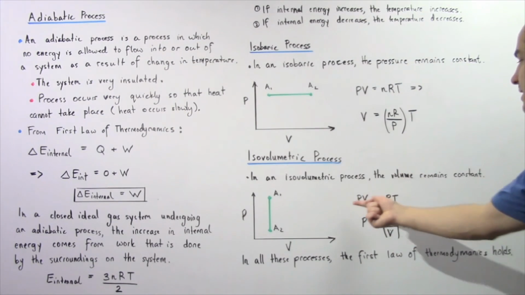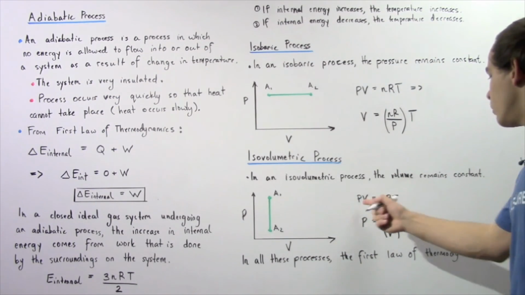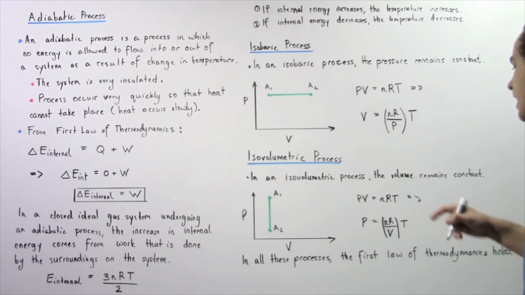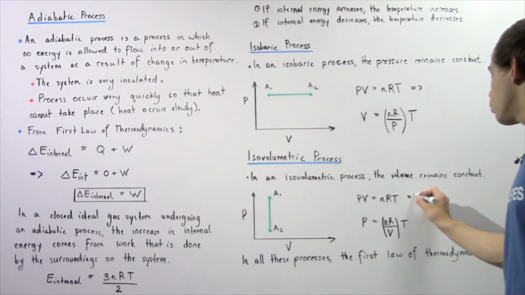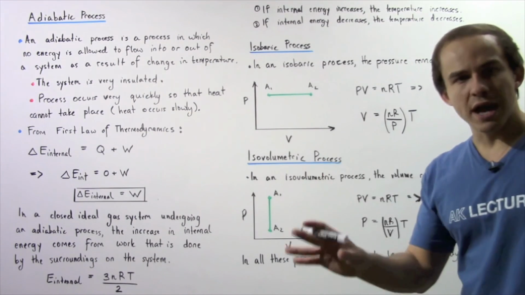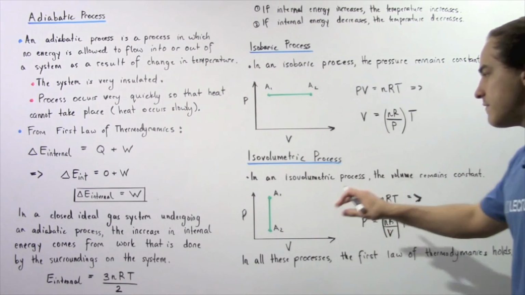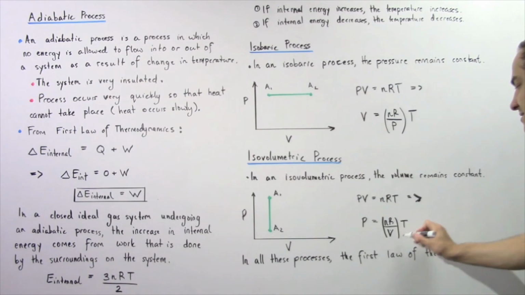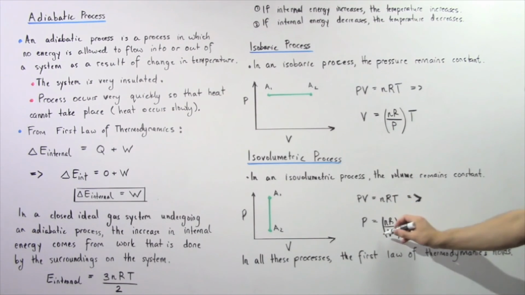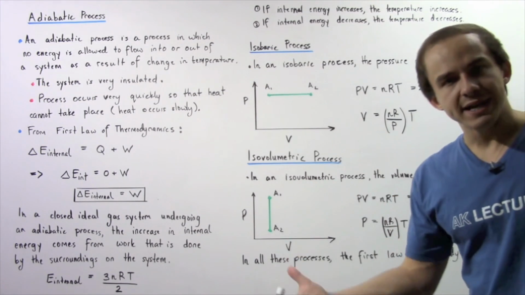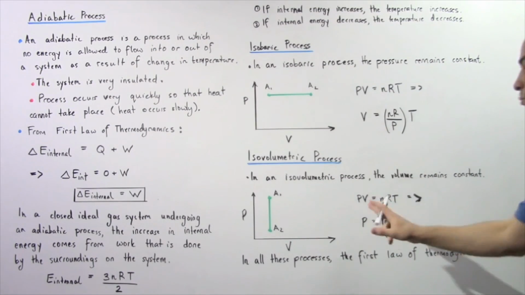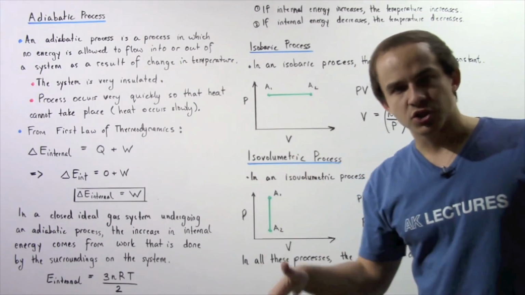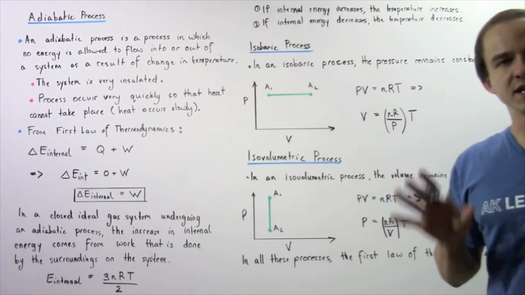Now, if we once again begin with the ideal gas law, we see the pressure times the volume is equal to N times R times T. Now, if we rearrange this equation and solve for the pressure, we see that the pressure of our ideal gaseous system is equal to the product of this constant, N times R divided by V, multiplied by T. So once again, as the pressure increases, the temperature increases, and as the pressure decreases, the temperature will decrease.